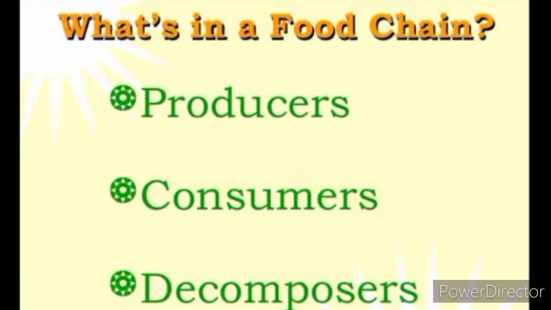Now our next topic is what's in a food chain. A food chain is made up of producers, consumers, and decomposers. Now we will see these living organisms in detail.